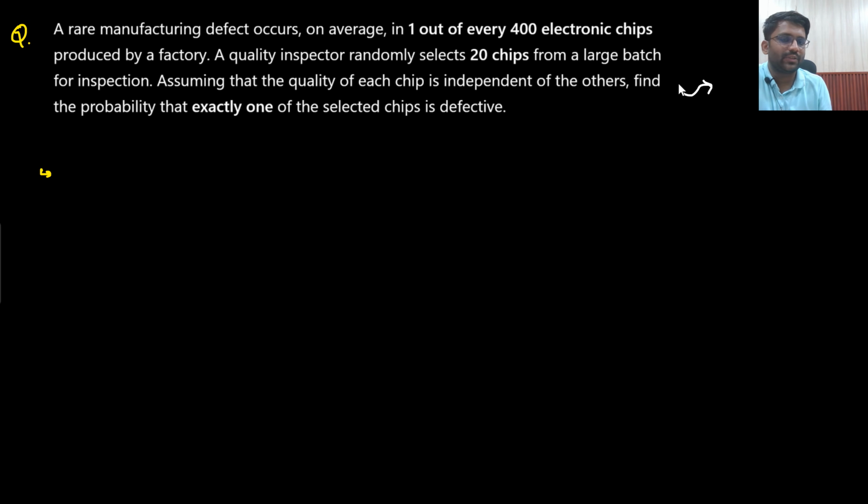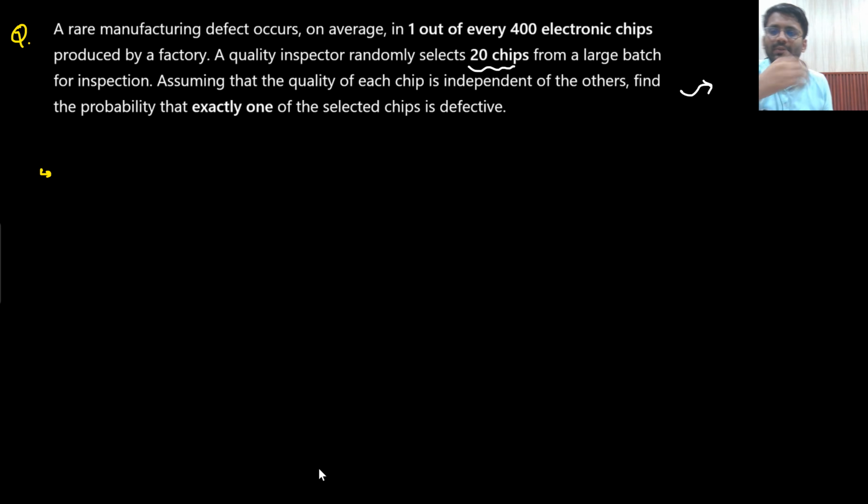Okay, this is a very simple question. With the basic concept of probability you will be able to solve it, but from here we will understand the meaning of Poisson's distribution. Here you are taking 400 chips, and here you are selecting 20 chips. You try solving this question, you will get the answer, and we will understand the meaning of Poisson's distribution from here. So let me take a break and then I will come back.